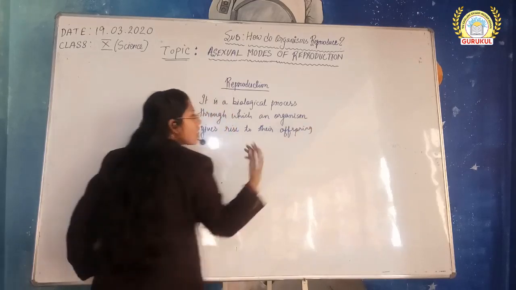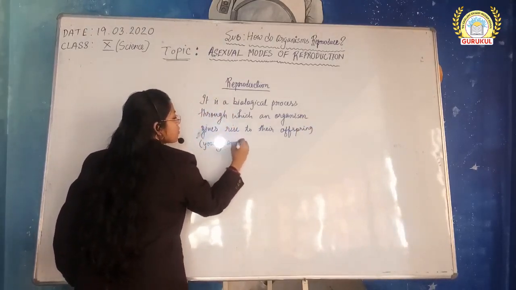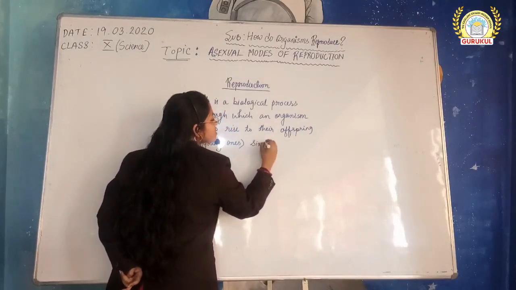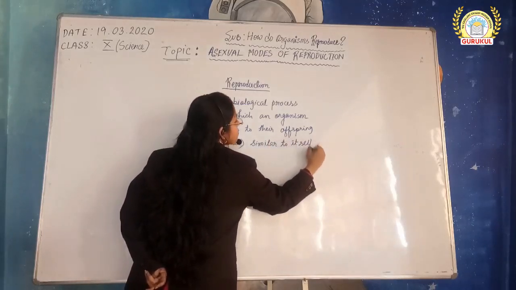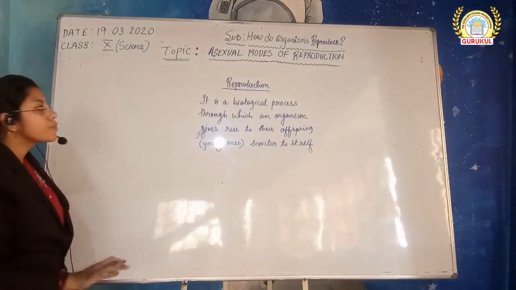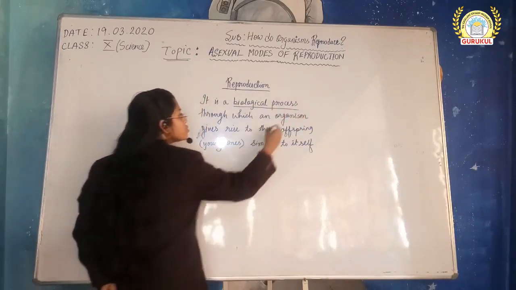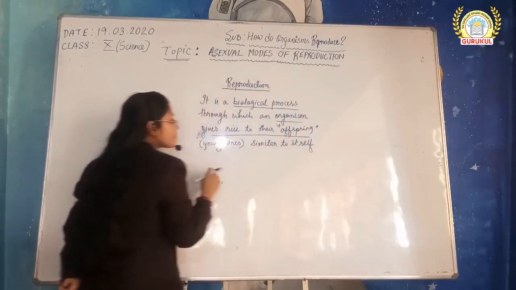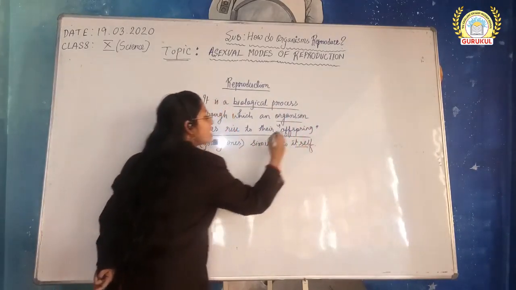Offspring means young ones. Young ones are similar, I won't say identical first, similar to itself. This is the definition of reproduction. Keywords: biological process through which an organism gives rise to their offspring, or its young one, similar to itself.